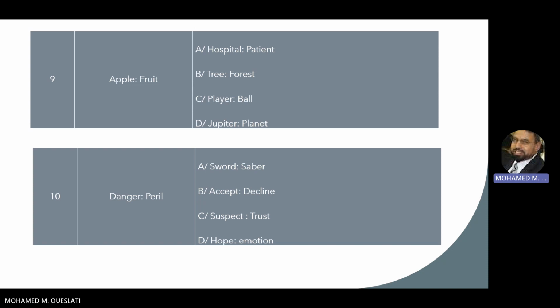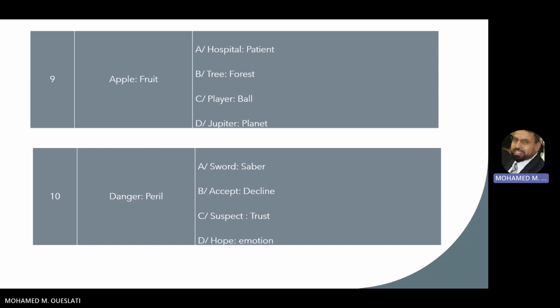For the next case, we have danger and peril. So peril is maybe a more sophisticated case when it comes to dangerous cases. So peril is a more serious situation than a dangerous situation. So the right answer that goes with this is sword and saber. So here it's this option, right? It goes with danger and peril.